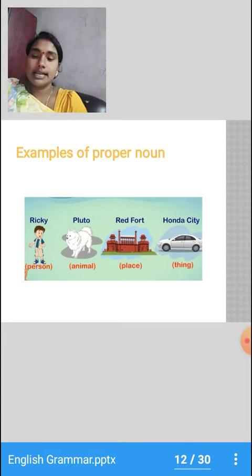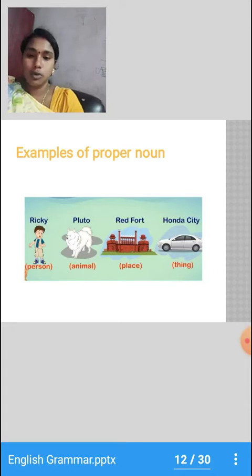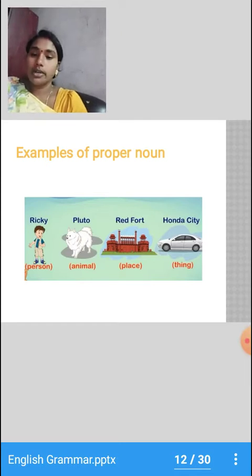In the second picture we have Pluto. The dog's name is Pluto. That is why Pluto is a proper noun. Okay children, in the third picture we have Red Fort.